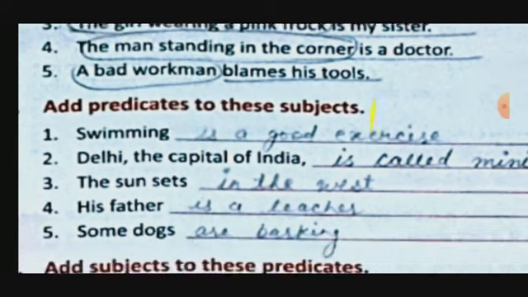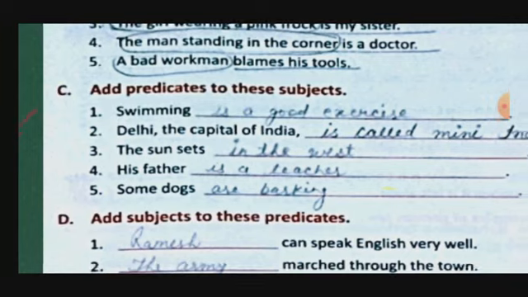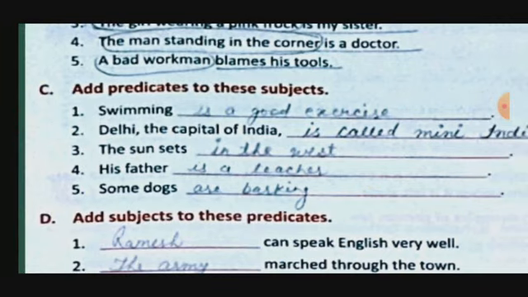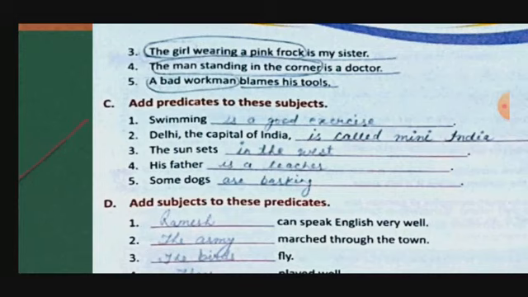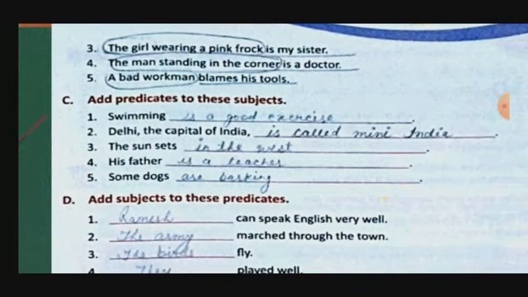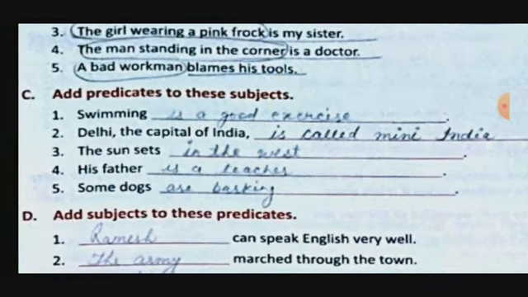Okay. Now here, add predicates to these subjects. For these predicates you are free. We can write anything, but it should be meaningful. Swimming is a good exercise. I have written that; you can write swimming is good for health. Next, Delhi, the capital of India, is called Mini India. Delhi, the capital of India, is a big city. Delhi, the capital of India, is a crowded city. So many options you can give, whatever you want.